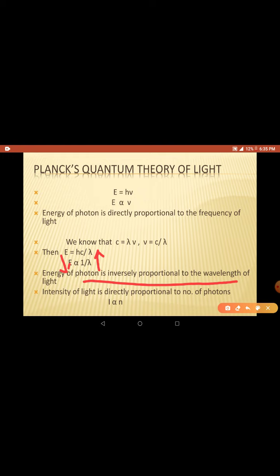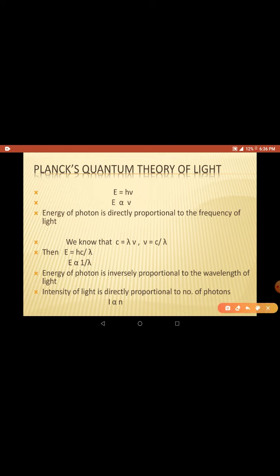So in summary, we can say that energy is directly proportional to the frequency of light, right? And energy is inversely proportional to the wavelength of light. So if frequency is more, energy is more. If wavelength is more, energy is less. Okay, you need to keep this in mind.